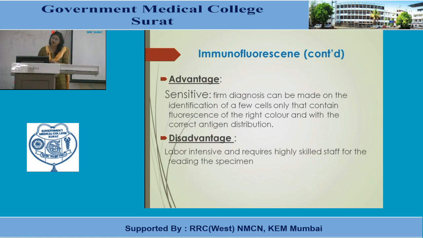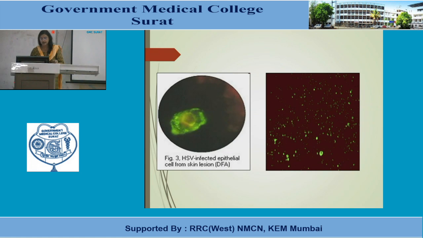The advantage of immunofluorescence is that it is quite sensitive. A firm diagnosis can be made on the identification of only a few cells that contain fluorescence of the right color and with the correct antigen distribution. The disadvantage is that it is labor intensive and requires highly skilled staff. We require a fluorescent microscope also. Okay, so high expertise is required for this kind of diagnosis. Here you can see the green colored fluorescence emitted from the infected cells.